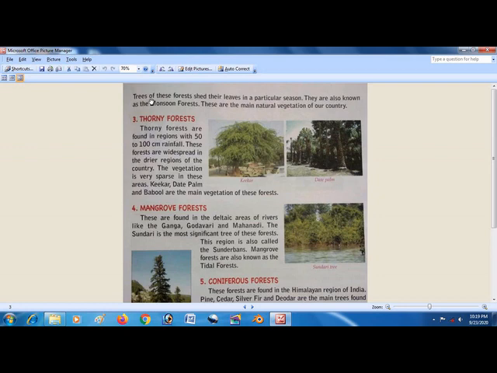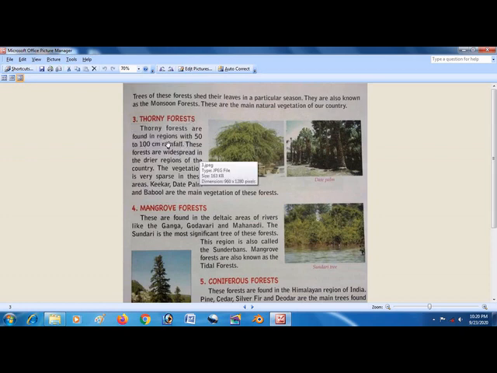And you can see this type of forest we have in our Chaibasa also, in Jharkhand also, because Jharkhand belongs to a plateau. It is a plateau area. These trees shed their leaves in a particular season. These are the main natural vegetation of our country.